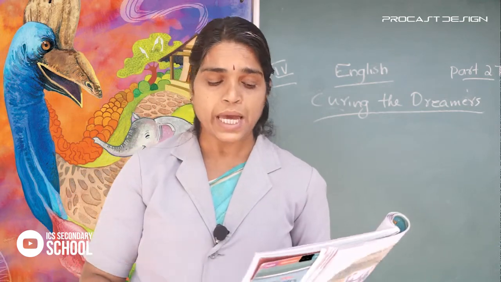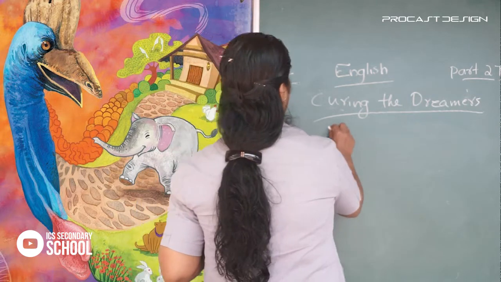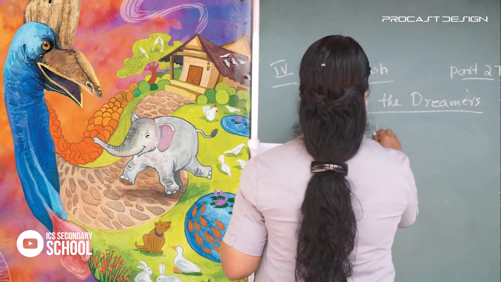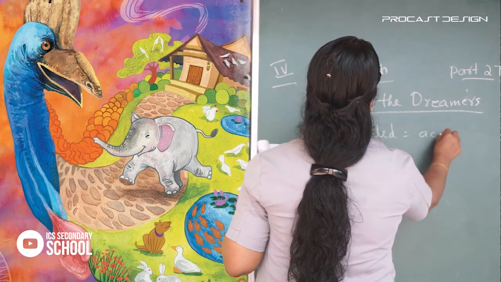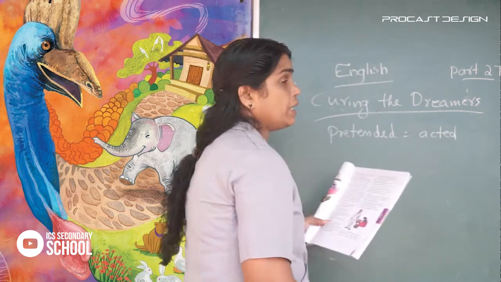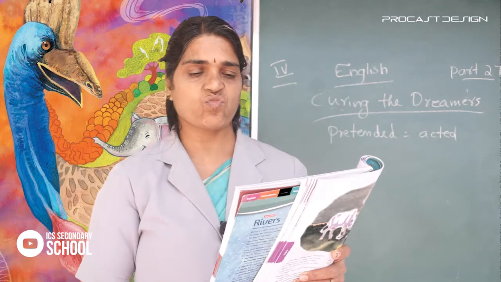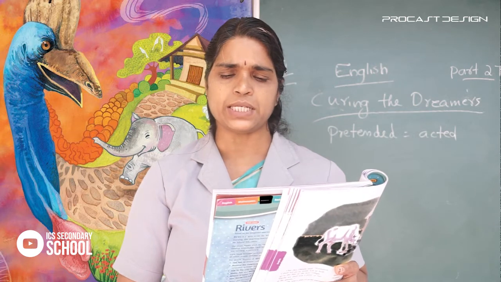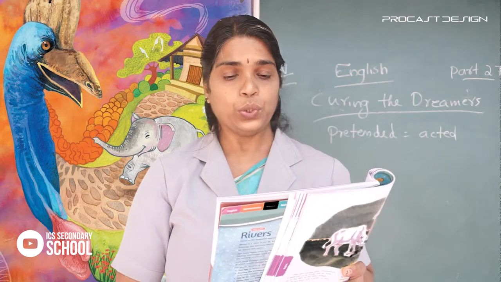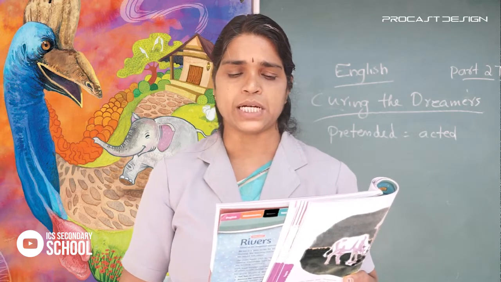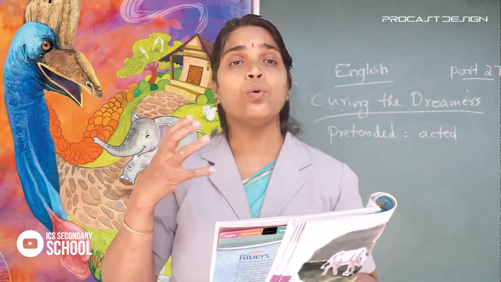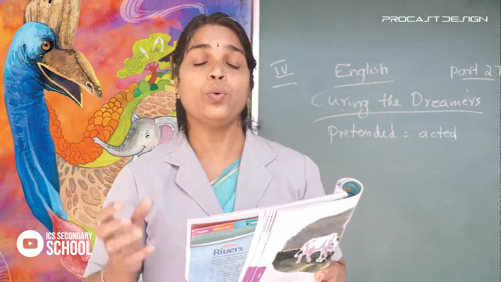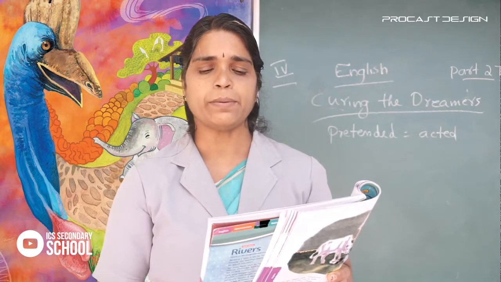Gopal pretended to become angry. Pretended means acted. He pretended that he was very angry. Oh, now I know who ate up all the cucumbers and brinjals from my garden. The past tense of eat is ate. Who was eating all the cucumbers and brinjals from my garden?